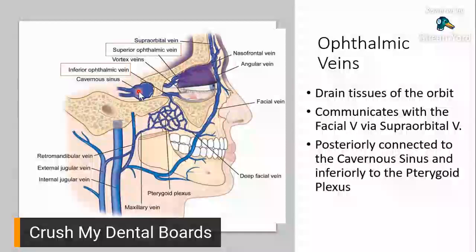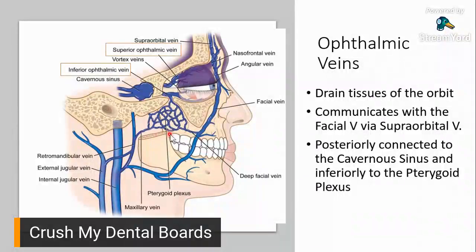Okay? So, sa ngayon, just imagine this, picture it out. Nakakonekta pala ang ophthalmic vein anteriorly sa facial vein. Posteriorly, nakakonekta siya sa cavernous sinus. And then inferiorly, kung makikita nyo at susundan nyo itong inferior ophthalmic vein, may nakalusot na vein going down. Okay?